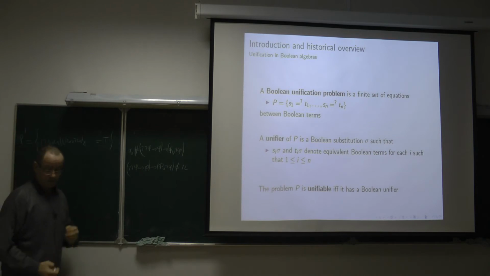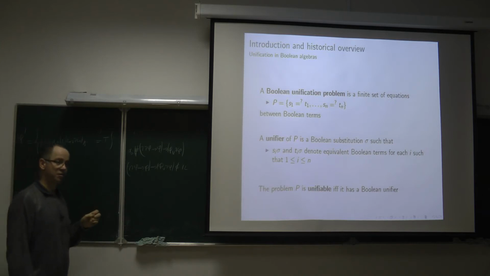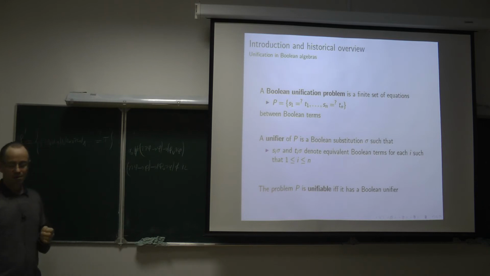But it is interesting to consider fragments of classical logic in which there is no implication and negation. For example, the positive fragment of classical logic, in which there is only conjunction and disjunction. What is the complexity of the unification problem in this setting? I don't know.